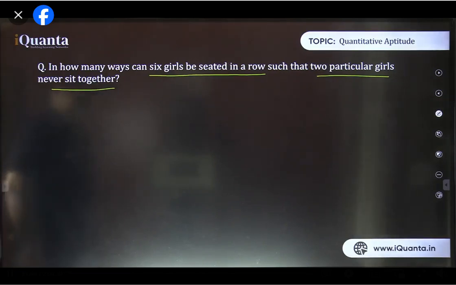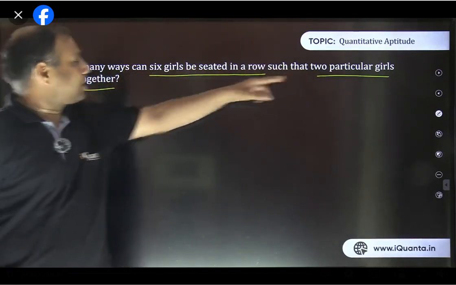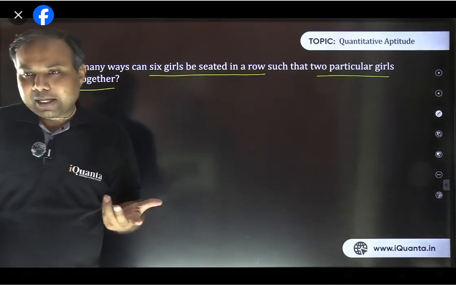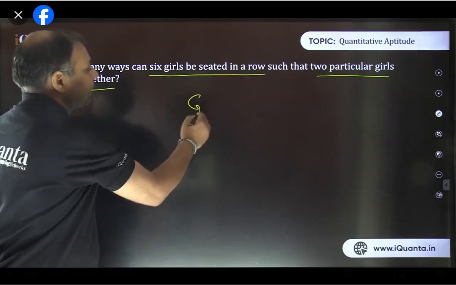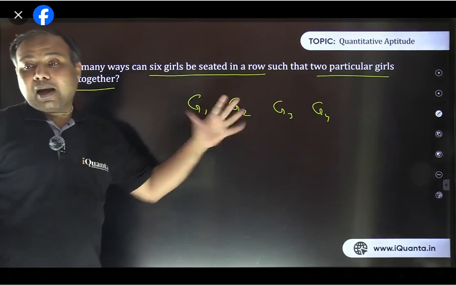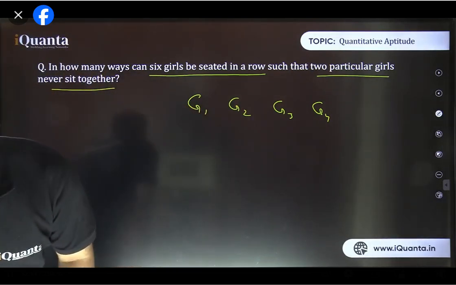Okay, let's see. So this can be done exactly in the same way which we did the last question. So 6 girls में से there are 2 particular girls which should not sit together. तो remaining 4 को तो कोई issue नहीं है. So remaining 4 girls को हम पहले लिख लेते हैं. Let's say G1, G2, G3, G4. And mind that these girls can be arranged among themselves also. Now it is correct. 5 factorial 2 लिखना था Harsh.